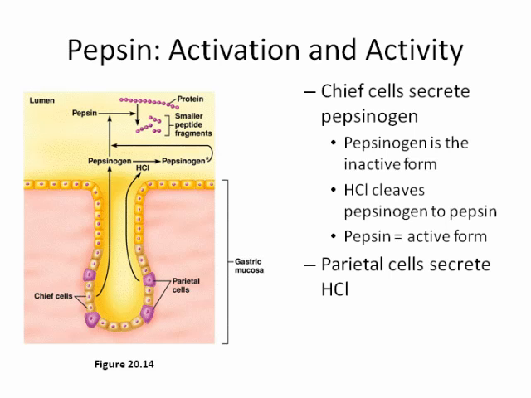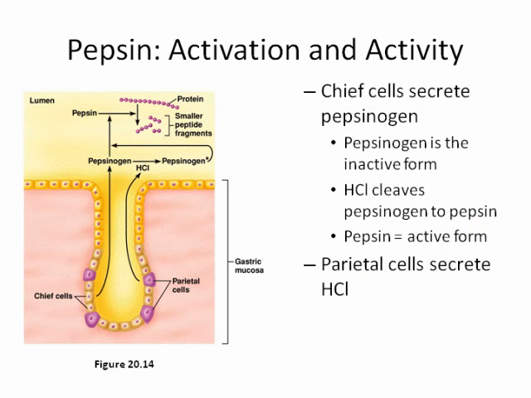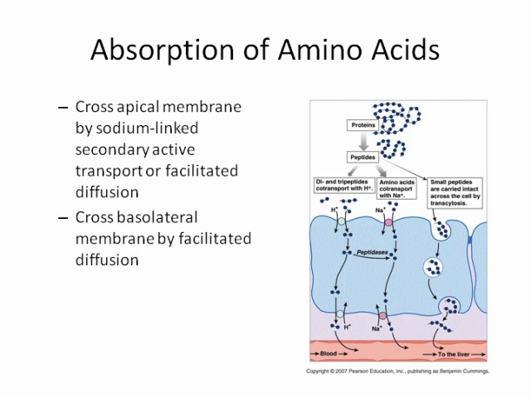So there's a review again on pepsin. Chief cells secrete pepsinogen, which is the inactive form. The hydrochloric acid cleaves the pepsinogen into pepsin, and pepsin, of course, is the active form. And the parietal cells secrete the hydrochloric acid. So it is the digestive activity itself that is helping to digest the food, that is also helping to activate the enzymes of digestion.